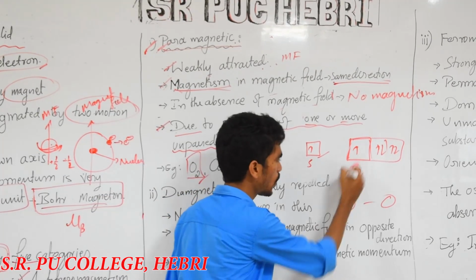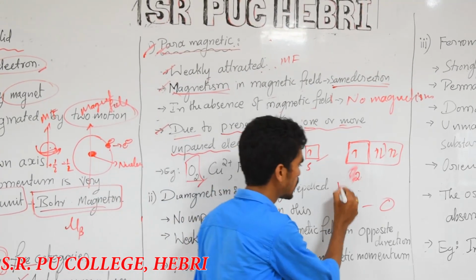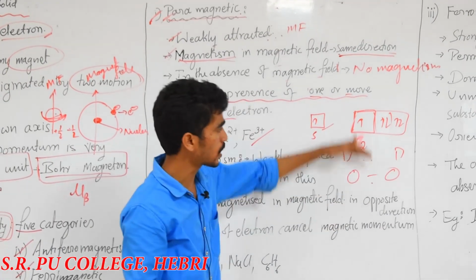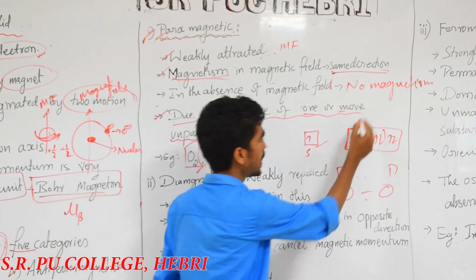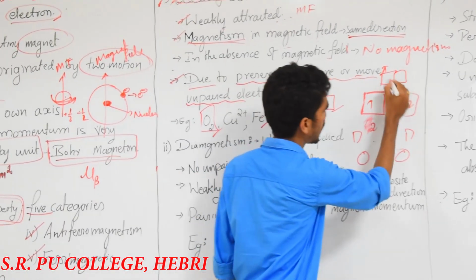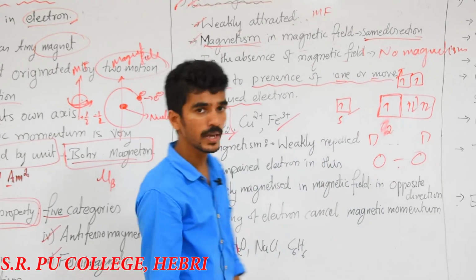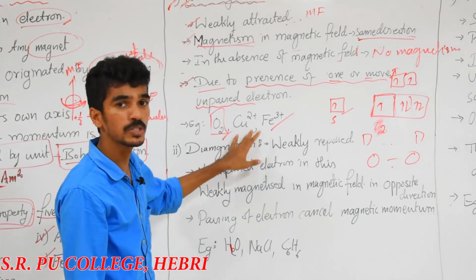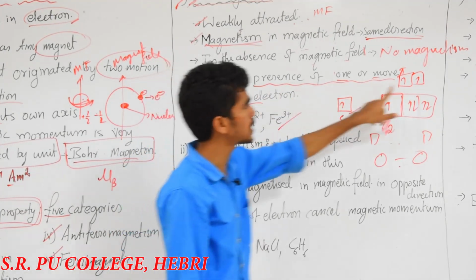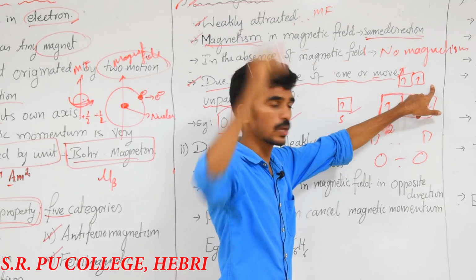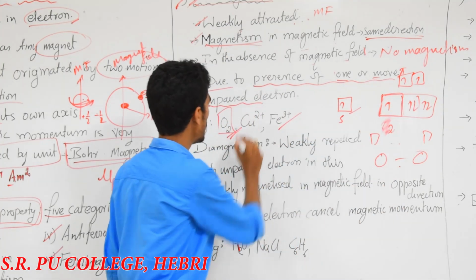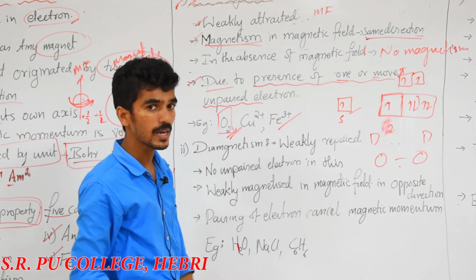In the O2 molecular orbital diagram, you know that, sigma 1s, sigma star 1s, like that. As you fill the electrons going upward, there is an orbital in the pi orbitals where there should be an unpaired electron present. That's why I told, due to presence of one or more unpaired electrons in O2, there are 2 unpaired electrons present in the molecular orbital diagram. So we can write that O2 comes under paramagnetic nature.